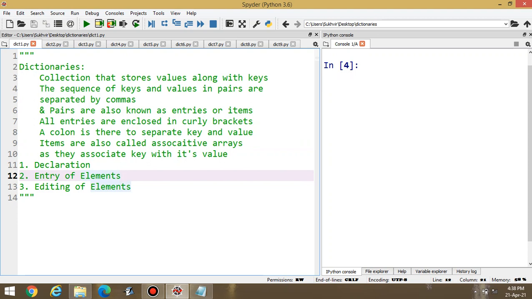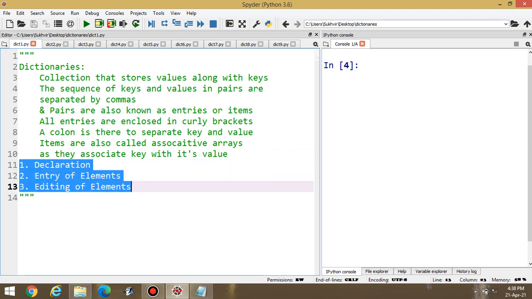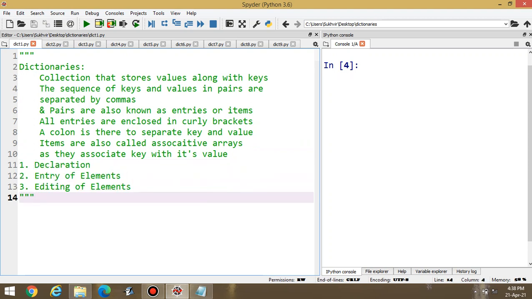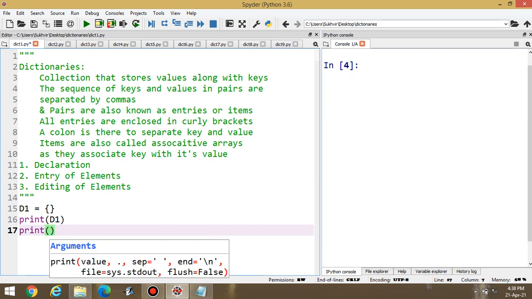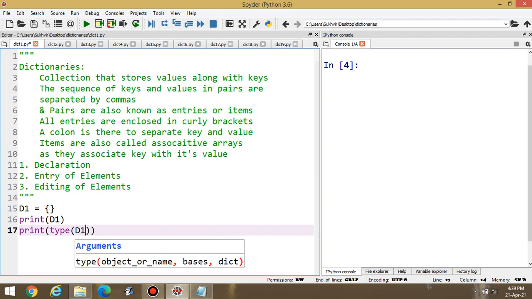Now, the contents I would like to develop in the first program: declaration of a dictionary, after that entry of elements, then editing of the elements. This one is the first content. Let D1 be the first dictionary. You can write curly brackets here, then print D1. You can also print the type of D1.